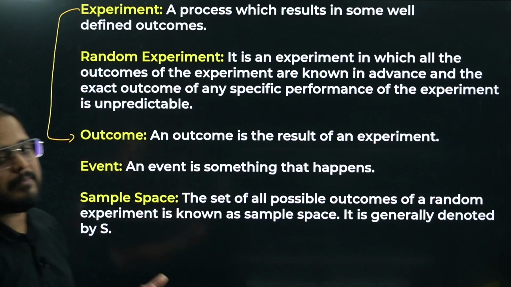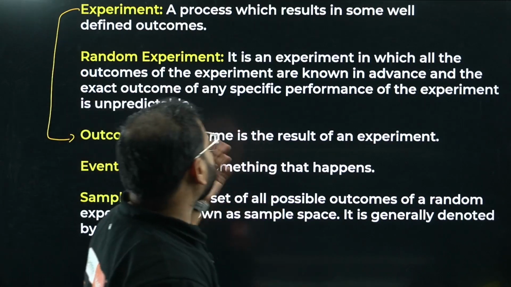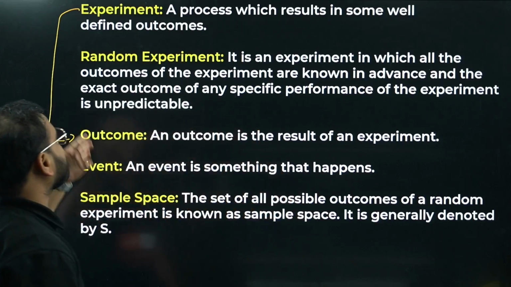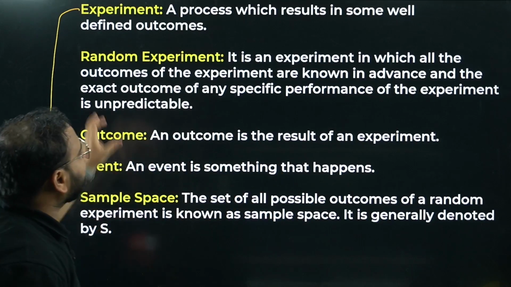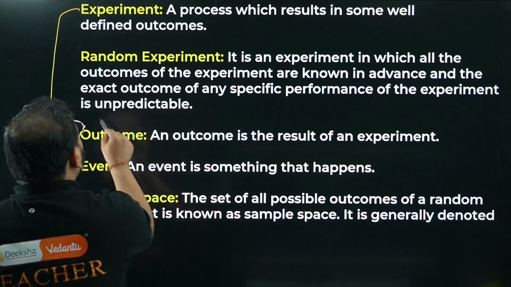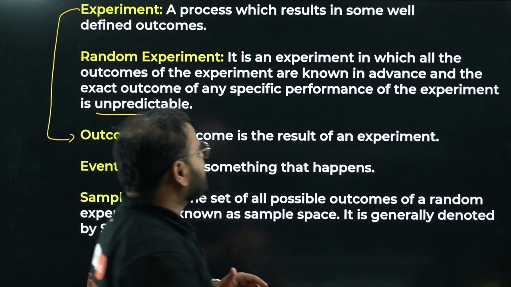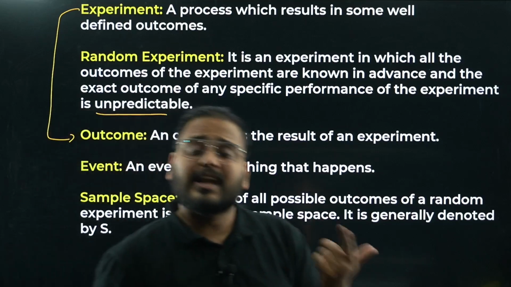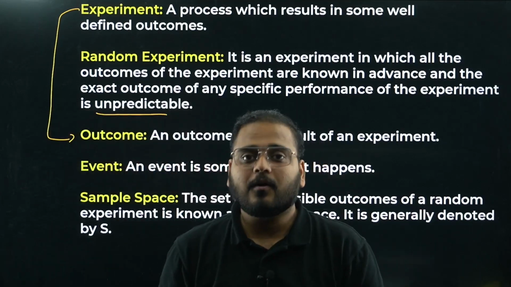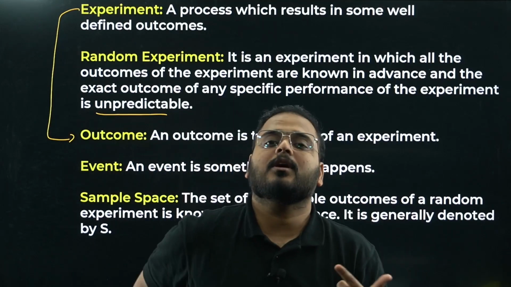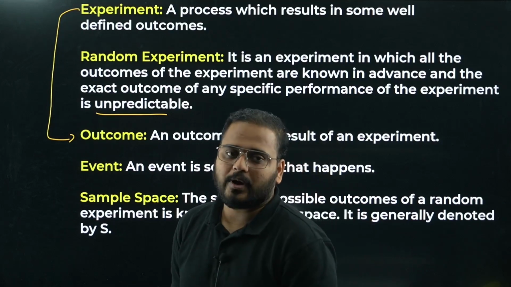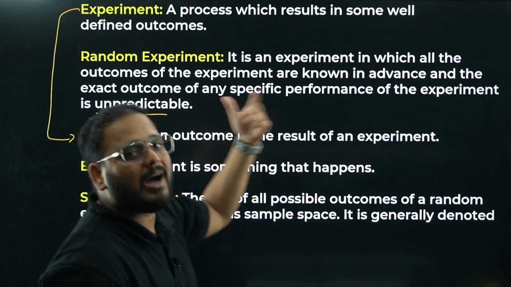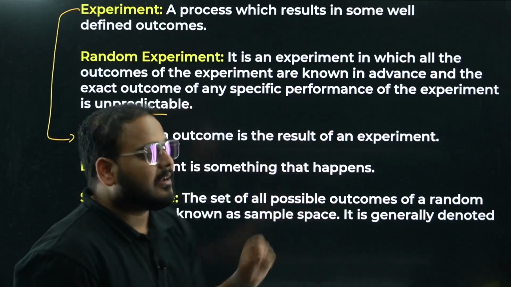If you perform an experiment, you'll have certain outcomes, right? Whenever these outcomes are well defined, you call that process an experiment. A random experiment is one where you are not able to predict the outcome. The performance of the experiment is unpredictable. For example, I can toss a coin, but can I know for sure that it'll be a head or a tail? No, we can't know for sure unless it is a biased coin. That's why there's randomness in the experiment, and that type of experiment is called a random experiment.